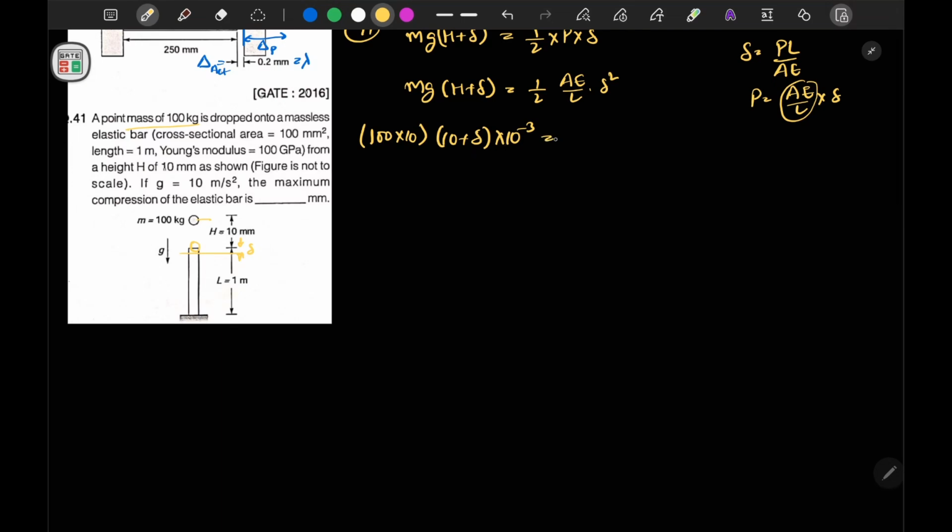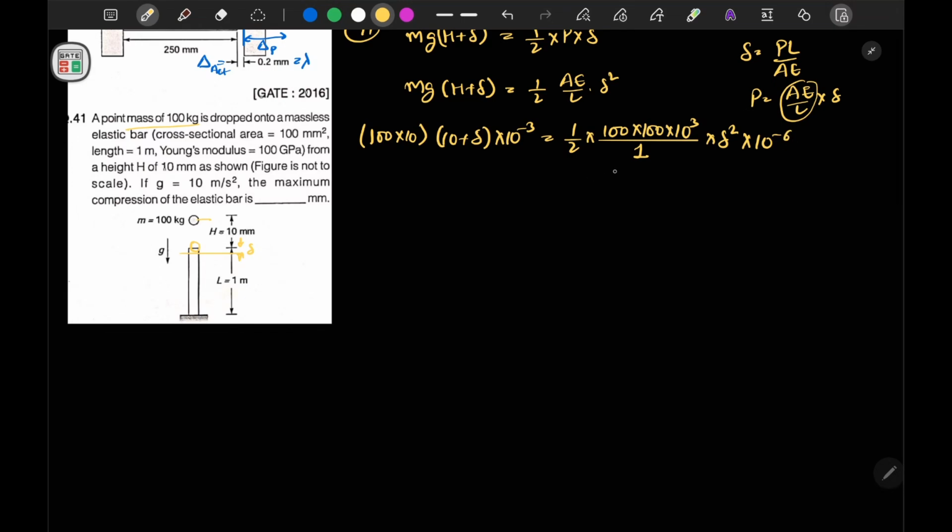Now I have half into area is our 100, into E is our gigapascal, so 100 into 10 to the power 3, so this will become our Newton, divided by L in meter, our 1 meter, and delta square. Now this delta square is in mm, so we will multiply it by 10 to the power minus 6 to convert into meter.